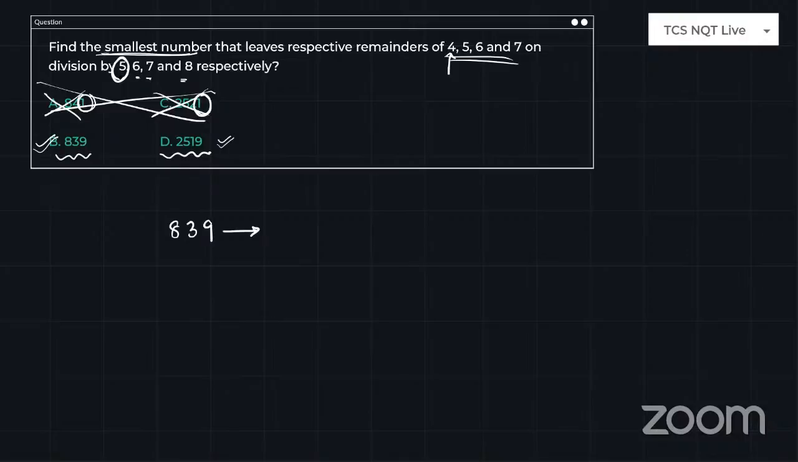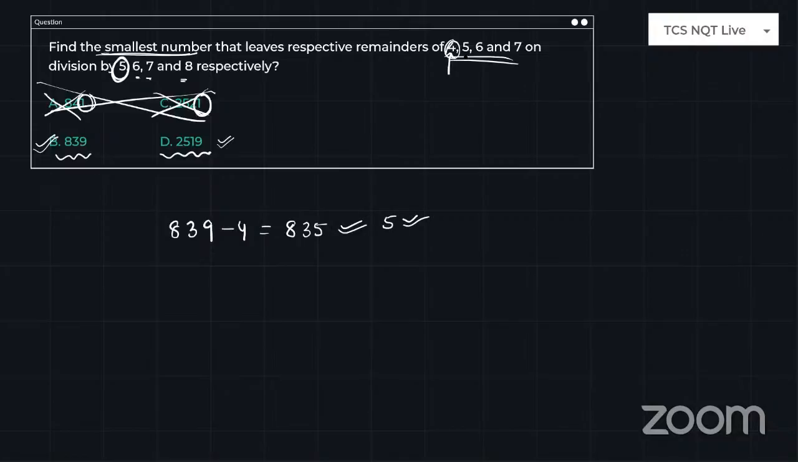Just look here. If you divide by 5, the remainder is 4. So can I say, guys, if I subtract 4 from this, it will become a multiple of 5? Am I right or not? If you subtract, it becomes 835. Yes, it is perfectly divisible by 5. So option B satisfies the first case.